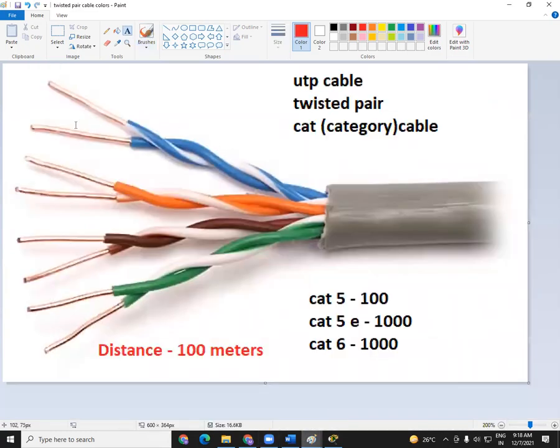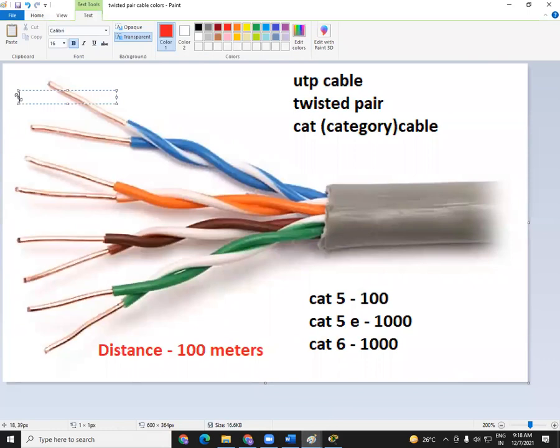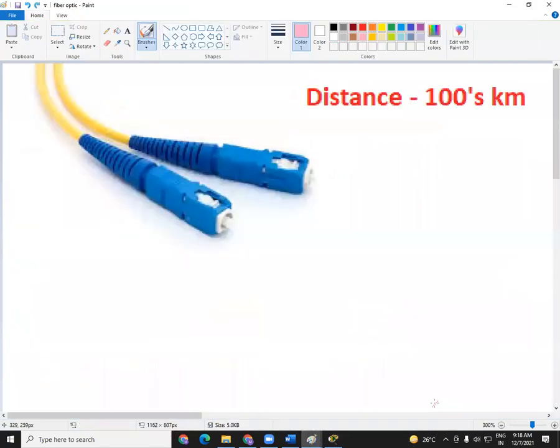But why do we still use this UTP cable in 95% of networks? I repeat, in 95% of local area networks, we go with this UTP cable only. Why so? Can you just see the fiber optic cable and tell me why we are not using this fiber optic cable?